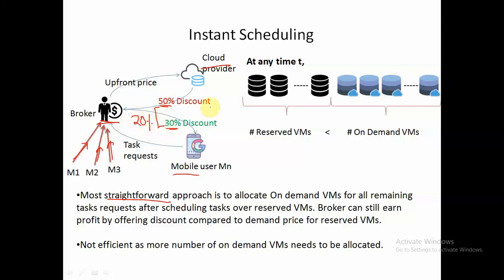The main reason is, since the broker will receive multiple requests from multiple users, what may happen is that at a time t, even after scheduling all the requests on reserved virtual machines, there might be some requests that are still outstanding, and the number of outstanding requests will be higher compared to the number of requests scheduled onto these reserved VMs. So for all those requests, we have to reserve on-demand VMs. It may so happen that the number of on-demand VMs exceeds the number of reserved VMs, which is definitely not desirable.